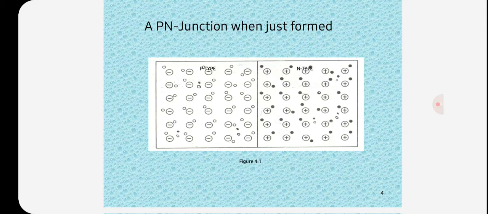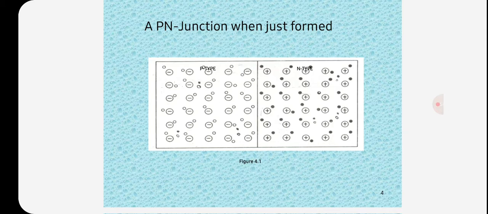Now suppose the two pieces are joined to form a PN junction. At the junction there is a tendency for the free electrons to diffuse over to the p side and the holes to the n side. This process is called diffusion.